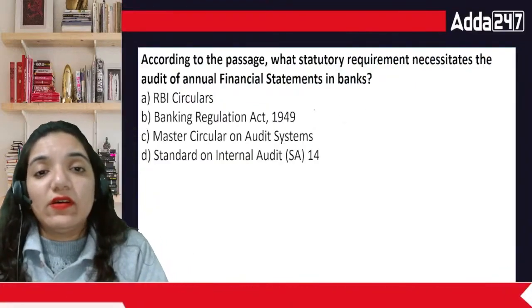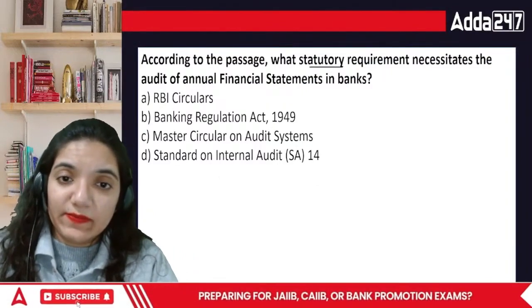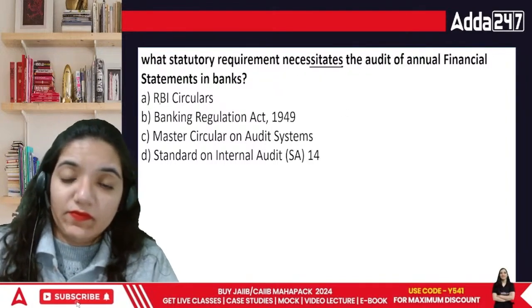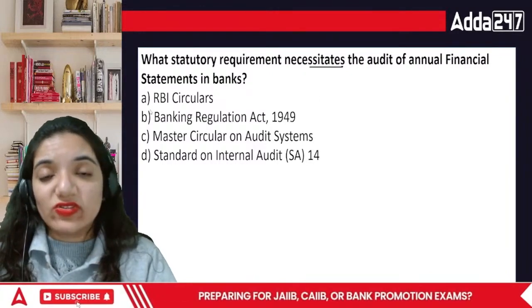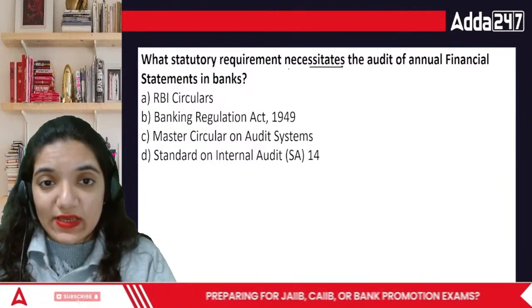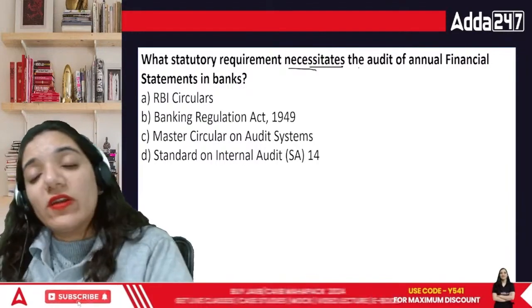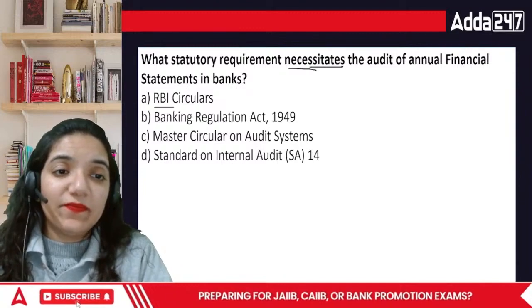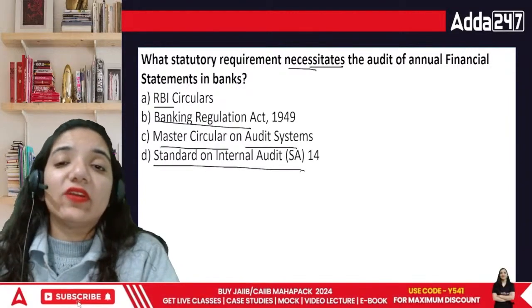Next point. What is the statutory requirement that necessitates the audit of annual financial statements in banks? RBI, Banking Regulation Act, Master Circular, or SA on internal audit?